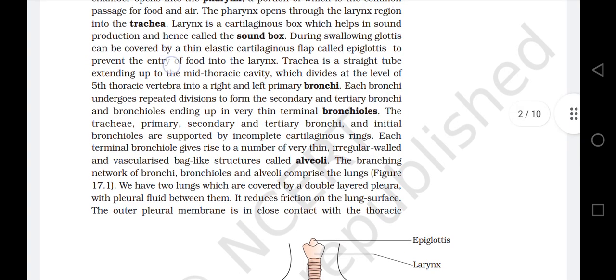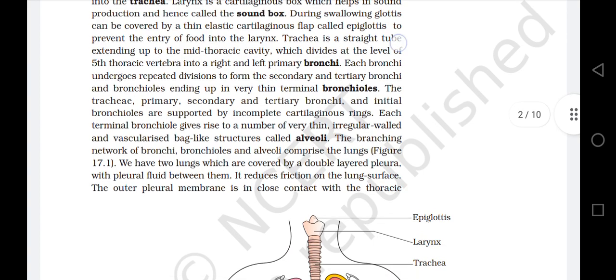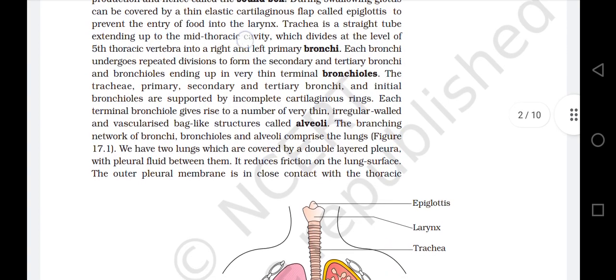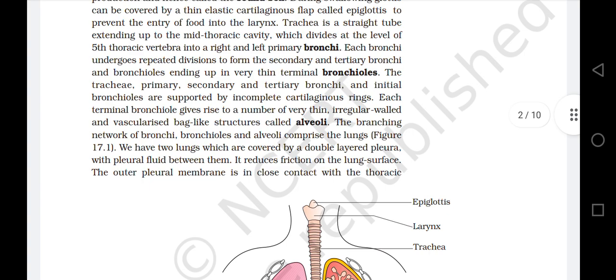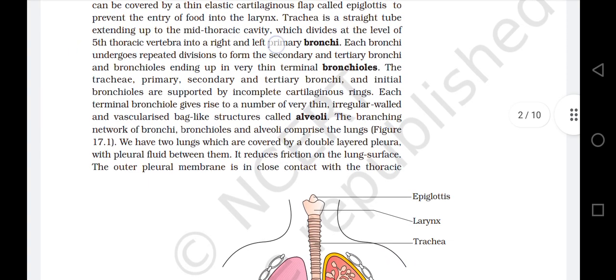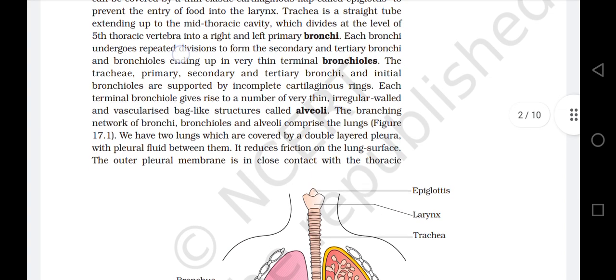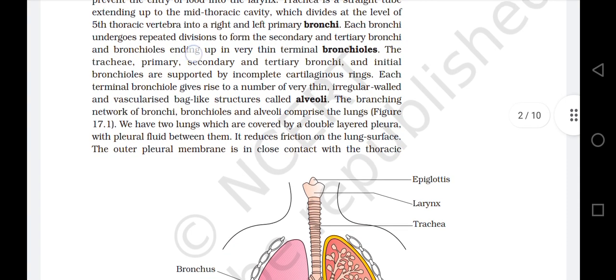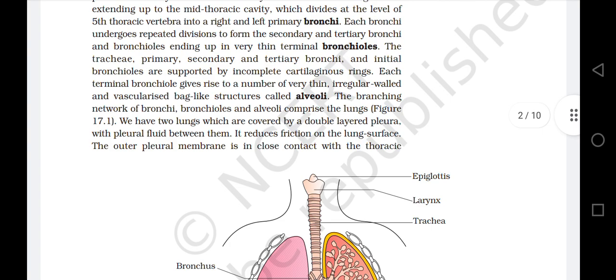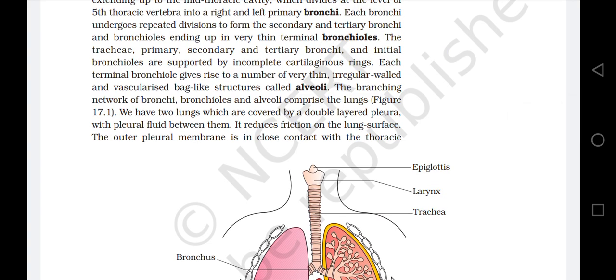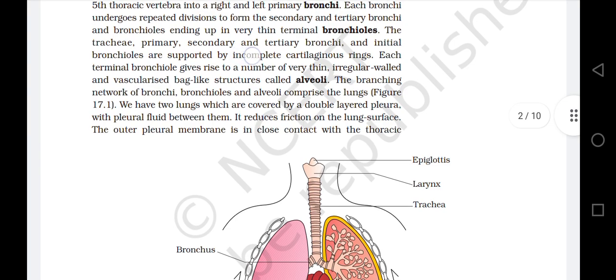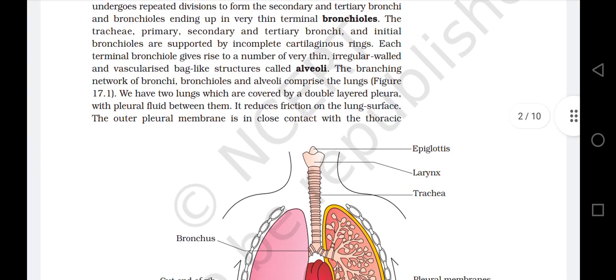to prevent the entry of food into the larynx. Trachea is a straight tube extending up to the mid-thoracic cavity, which divides at the level of the fifth thoracic vertebra into a right and left primary bronchi. Each bronchus undergoes repeated division to form the secondary and tertiary bronchi and bronchioles, ending up in very thin terminal bronchioles. The trachea, primary, secondary, and tertiary bronchi and initial bronchioles are supported by incomplete cartilaginous rings.